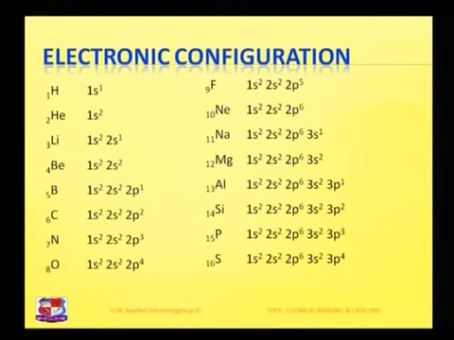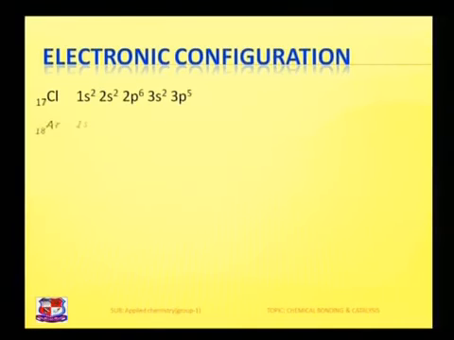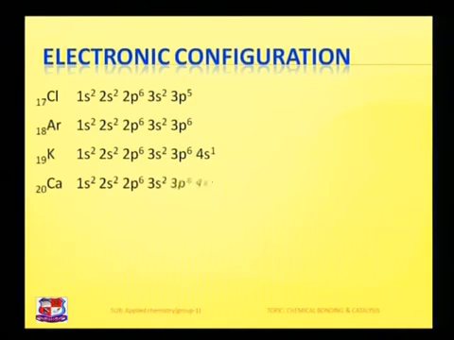Magnesium 12, 1s2, 2s2, 2p6, 3s2. Aluminium 13, 1s2, 2s2, 2p6, 3s2, 3p1. Silicon 14, 1s2, 2s2, 2p6, 3s2, 3p2. Phosphorus 15, 1s2, 2s2, 2p6, 3s2, 3p3. Sulfur, atomic number 16, 1s2, 2s2, 2p6, 3s2, 3p4. When we come to chlorine, atomic number 17, 1s2, 2s2, 2p6, 3s2, 3p5. Argon, atomic number 18, 1s2, 2s2, 2p6, 3s2, 3p6.